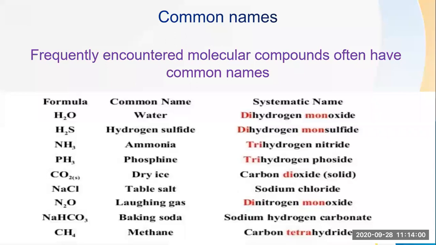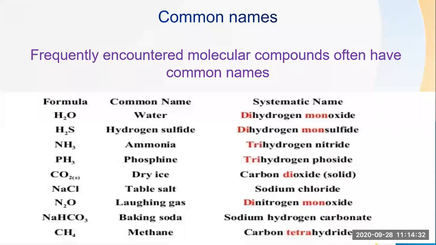Then PH3, which we call phosphine. So you call it phosphine instead of trihydrogen phosphide. Okay. Then comes carbon dioxide. Then you can call it dry ice. Okay. Then NaCl, we call it sodium chloride, or simply table salt. Okay. Then laughing gas. What is laughing gas? N2O. That means 2 nitrogens are there, so dinitrogen, and 1 oxygen is there, that's why monoxide. So dinitrogen monoxide.